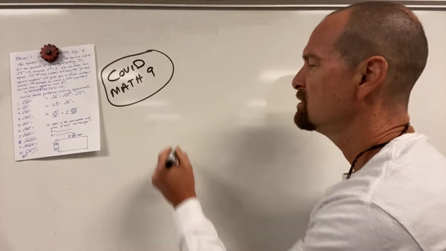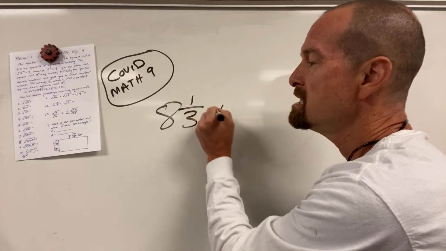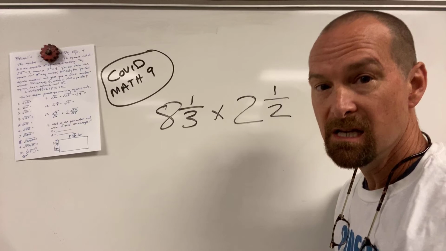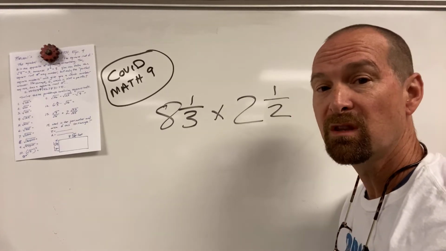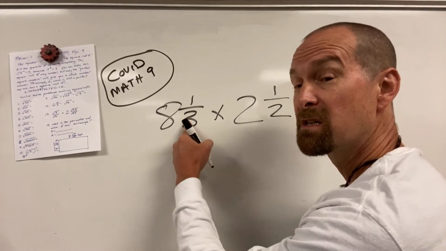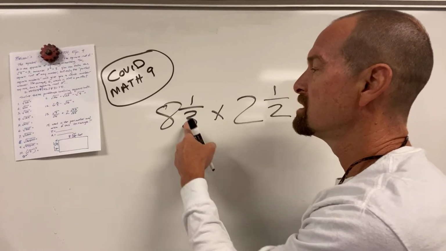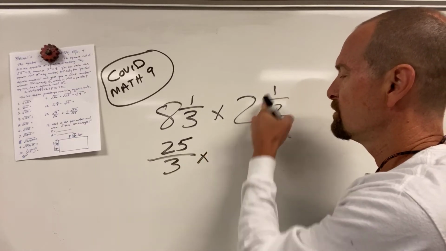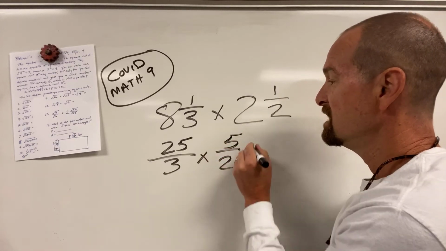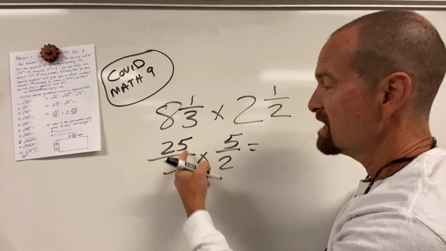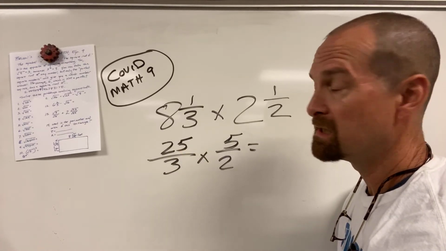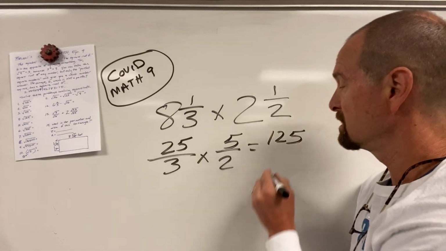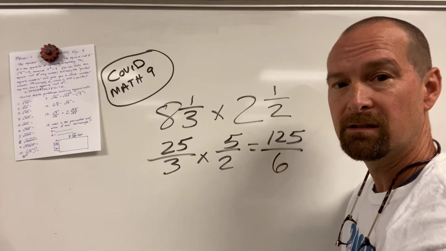What was it again? 8 and 1/3. We've got to do that times 2.5. Okay, there's a few ways we can do this. I'm going to do it the way I like, which is the improper way, because I'm so improper. 3 times 8, 24, plus 1 is 25 thirds. 2 times 2 is 4, plus 1 is 5 halves. We do this out. Can I cancel anything? No, sadly you cannot. So we have 125, which is an obnoxiously large number, and 6.